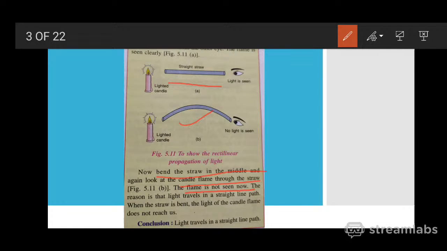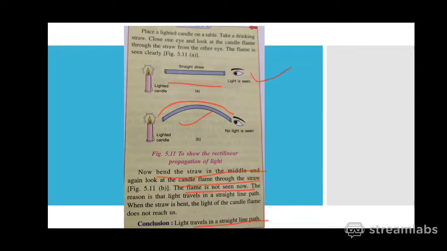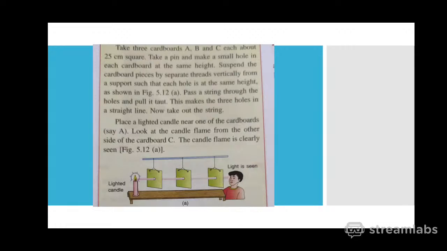In the first case, light travels in a straight line, but here the path is not straight, it is curved, so you could not see the light. This proves that light travels in a straight line, and this property is called rectilinear propagation of light.